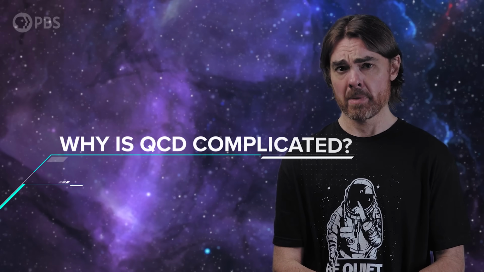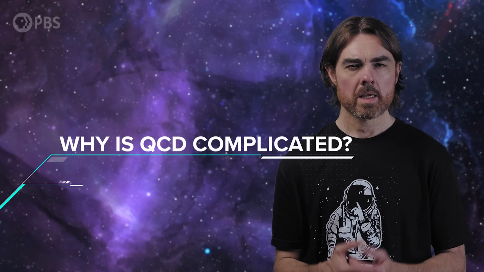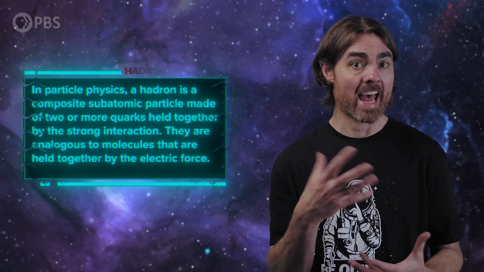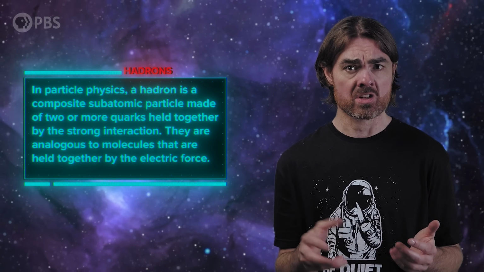We're going to come back to a full description of QCD very soon, but you don't need it for this video. Today, we just need to understand why it's complicated. Instead of the one type of charge in QED, in QCD there are 3, which we call color charges, hence the chromo in chromodynamics. Also, quarks never appear on their own, they're always bound to other quarks in composite particles called hadrons, of which protons and neutrons are an example.